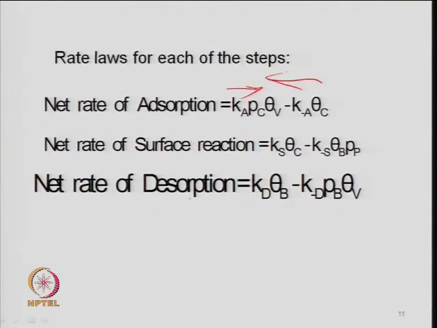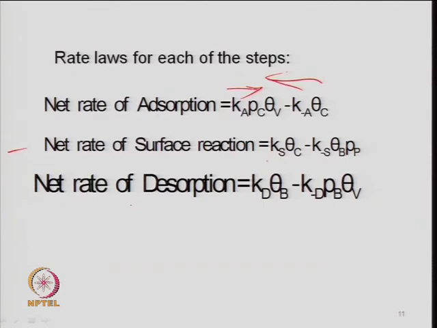So, here it will become K_S times theta_C, the concentration of adsorbed cumene, minus the reverse reaction, which is K_minus_S times the concentration of adsorbed benzene times the partial pressure of propylene. This is the net rate of surface reaction, and if I say surface reaction is rate controlling, this step will be written as rate controlling, the other two will be very fast and at equilibrium, and then you can find theta_B and theta_C using these two.